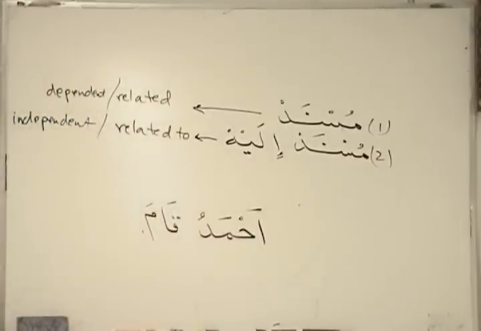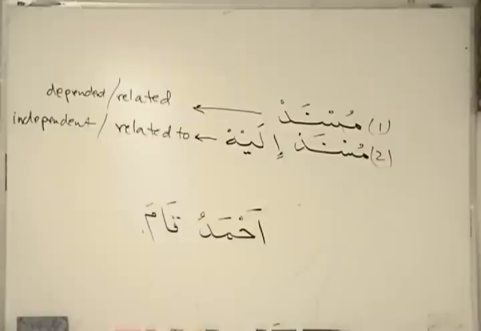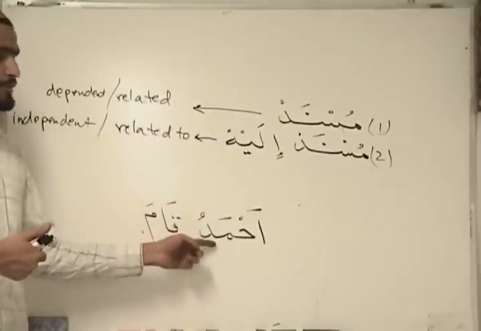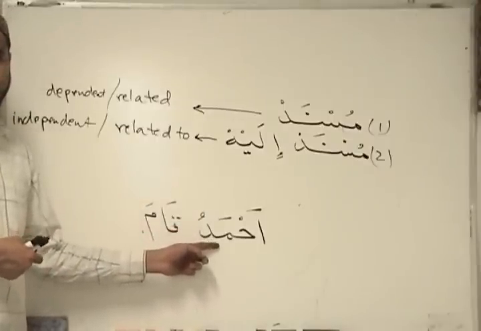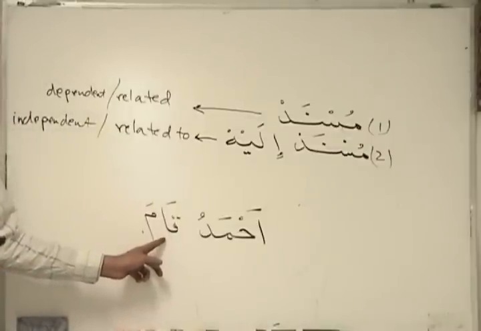Ahmad stood. This is, first of all, is it a murakkab or a mufrad? Is it an individual word or a combination of two or more words? So it's murakkab because we have Ahmad, we have Qama. What is Ahmad? Is it ism, fi'l, or harf? Qama, fi'l. It's a verb.